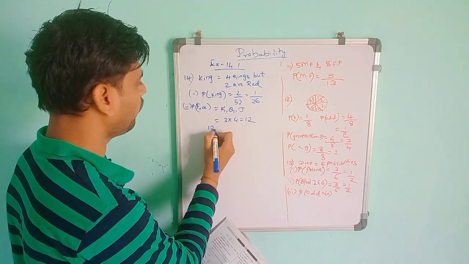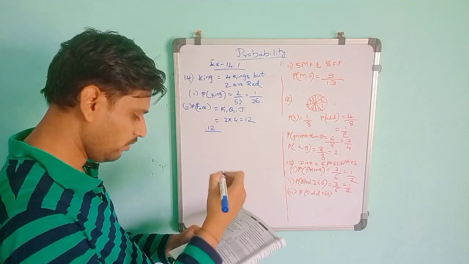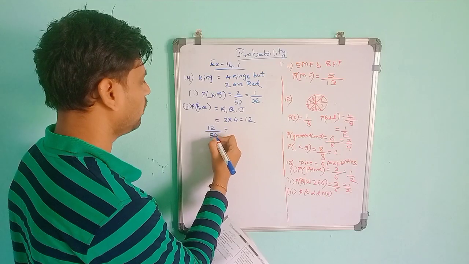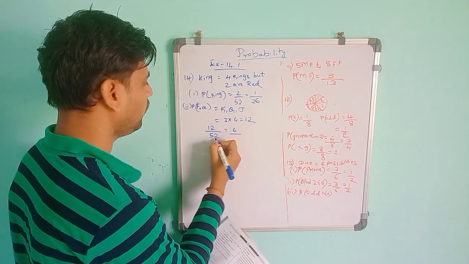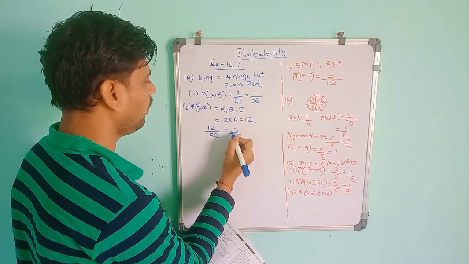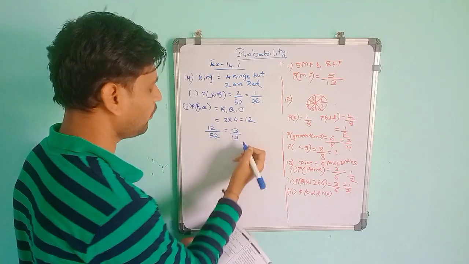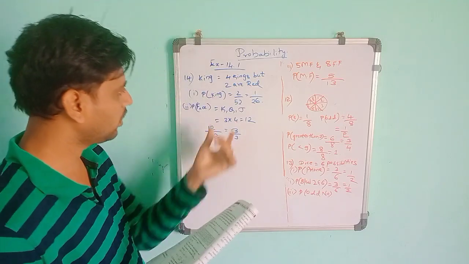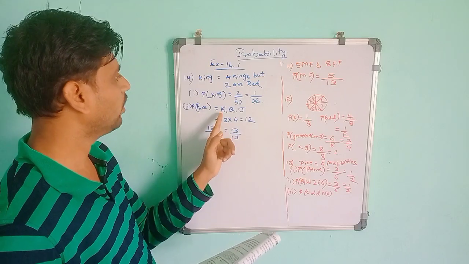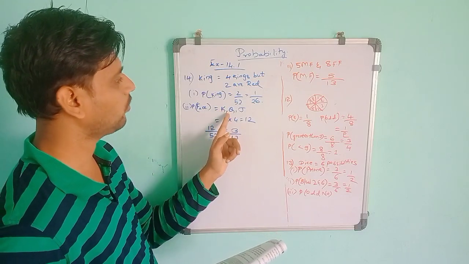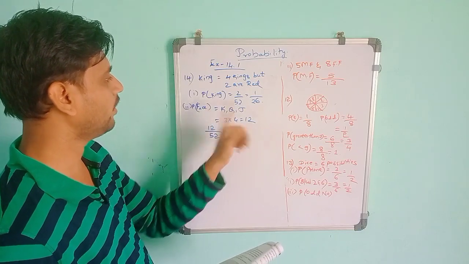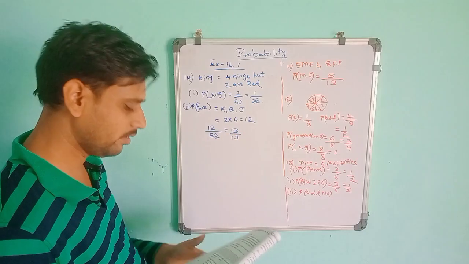So 12 divided by total 52. If you cancel by 2, it will be 6 by 26. Then you can cancel again by 2. 4 threes are 12, 4 thirteens are 52. So 3 by 13. So K, Q, J will be the numbers of cards containing face cards. Individually they have 4 kings, 4 queens and 4 jacks. They have not told anything about color, so you can take directly 12. 12 by 52 is 3 by 13.